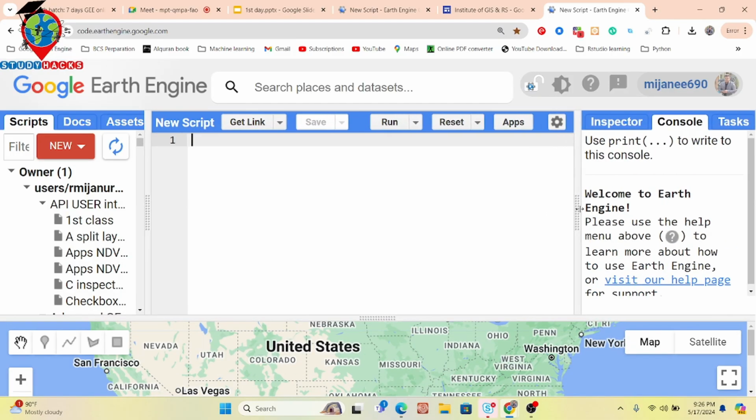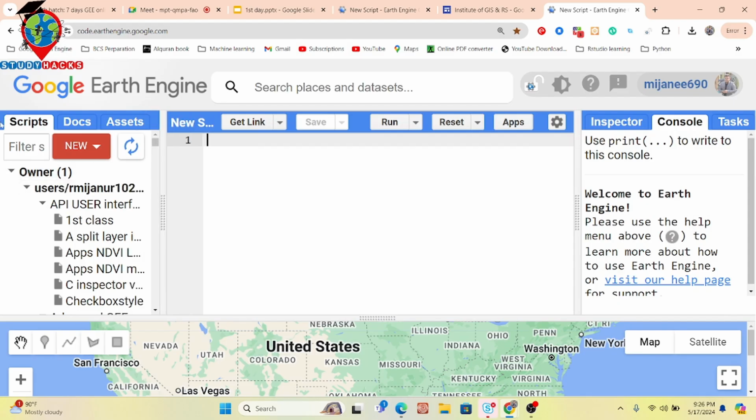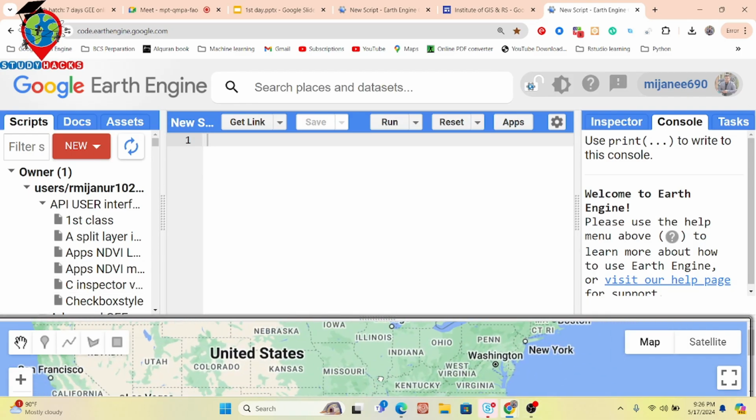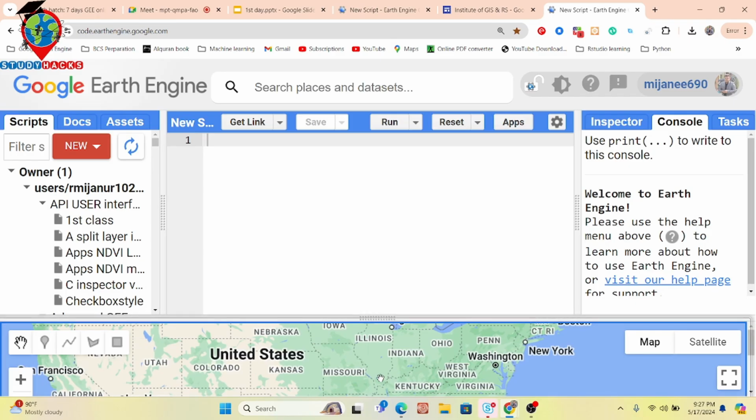Now I will discuss the user interface of this code editor. Basically, we find a total of 4 sections. This is one section, this is the middle section, this is another section, and this is the map. This is another section. So we find a total of 4 sections. Here you can see the inspector tab, console tab, and task tab.